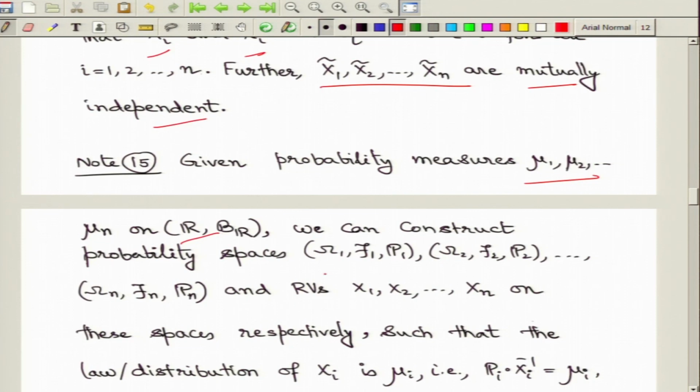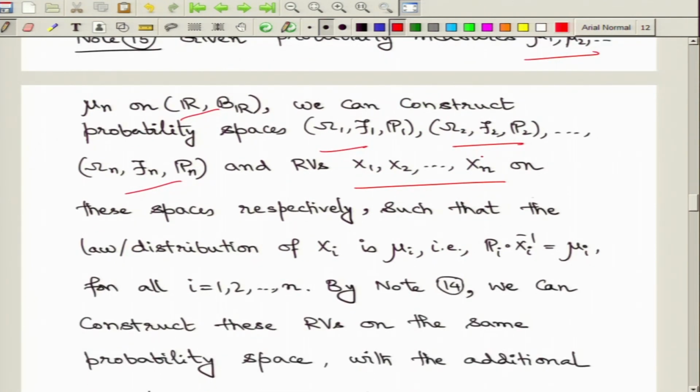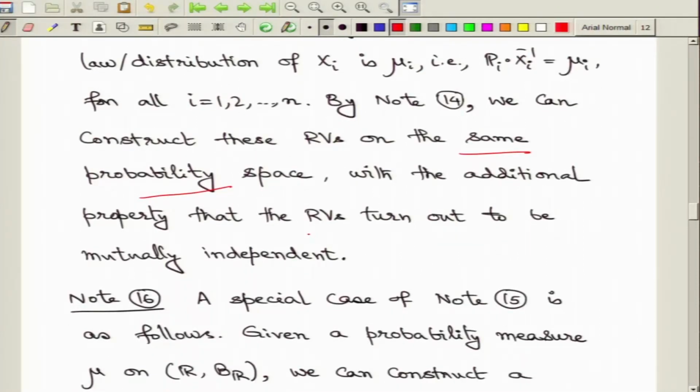These probability spaces will typically be different. So, X1 up to Xn are possibly defined on different probability spaces, but have the laws given by the probability measures mu1 up to mu n. Now, we can follow the earlier construction starting with these random variables X1 up to Xn and obtain new random variables. Moreover, these new random variables can be defined on the same probability space, possibly a product type probability space, with the additional structure that these random variables turn out to be mutually independent.